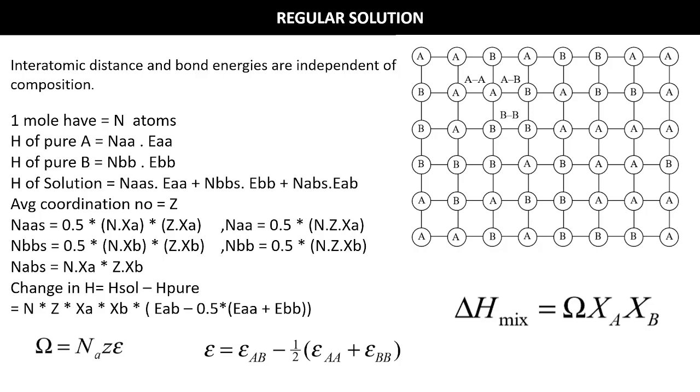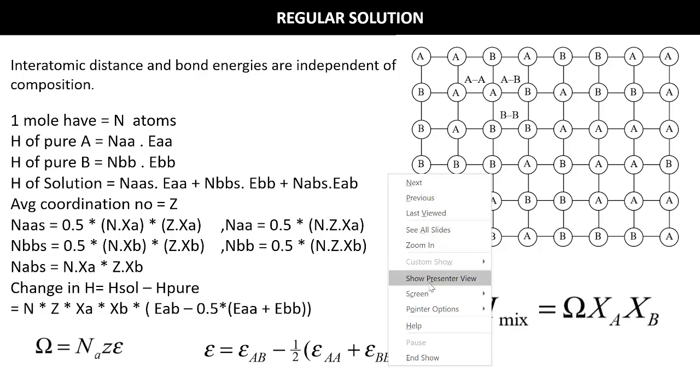Okay, suppose we have xa mole fraction of A atoms and xb is the mole fraction of B atoms, and we have made a solution, and the enthalpy of pure A, if there is no mixing, before mixing, enthalpy of A is number of AA atoms into energy of AA atoms, right?